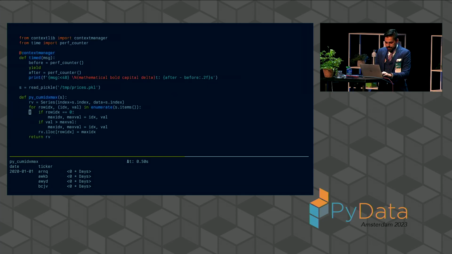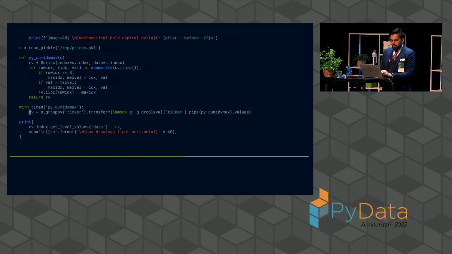Well, if we take that into consideration and we try to implement our cumulative index max, we see the speed is not too bad. It's a little bit clumsy to use this as a consequence of my formulation. This code's a little bit clumsy. You see a little bit of ugliness around needing to drop this extra level. This is a very common thing that we see in pandas with these multi-indices.